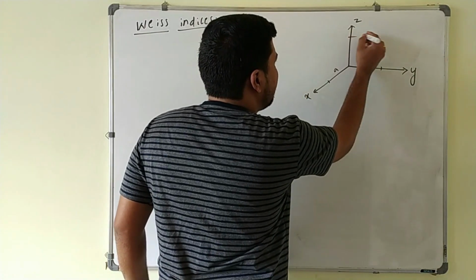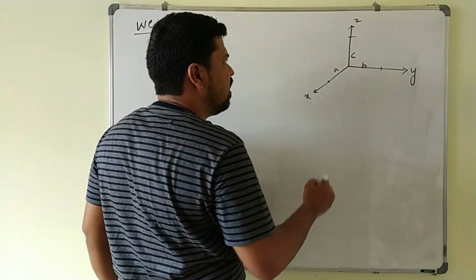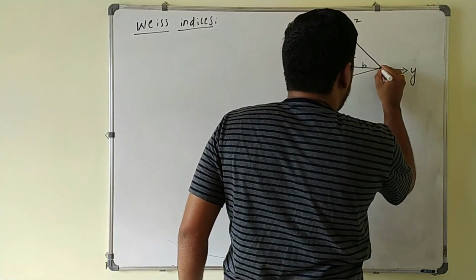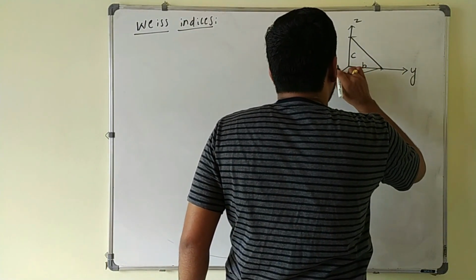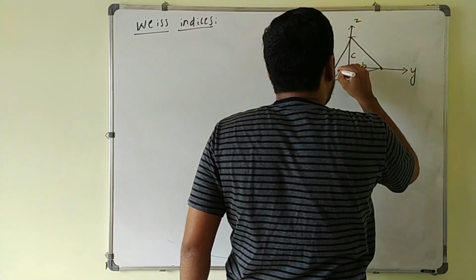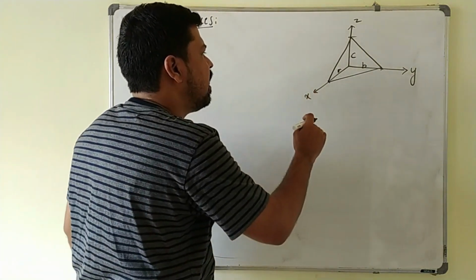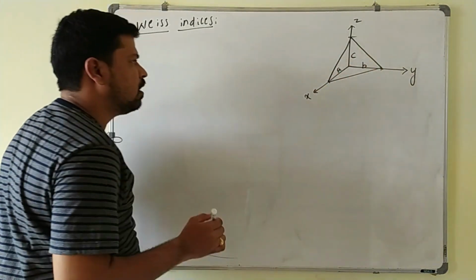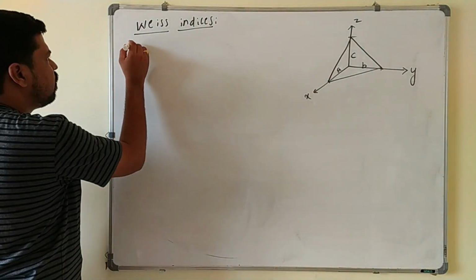Intercept along the z axis, I will take it as c here. If I join these 3 intercepts, I will get a plane. So to define these planes, we are using what? Weiss indices. Here a, b and c are called Weiss indices. In short, I will write Weiss indices.